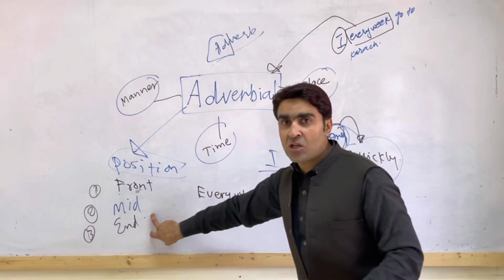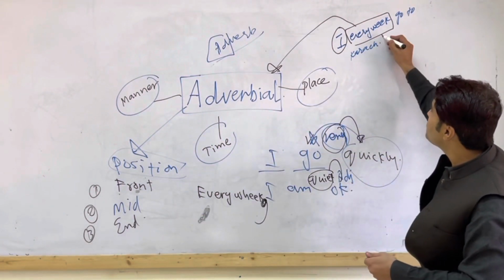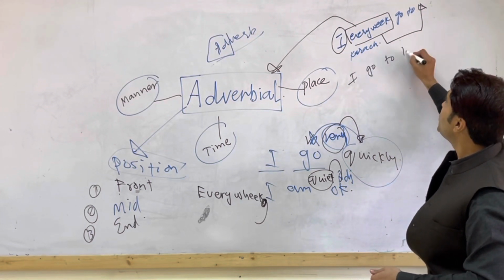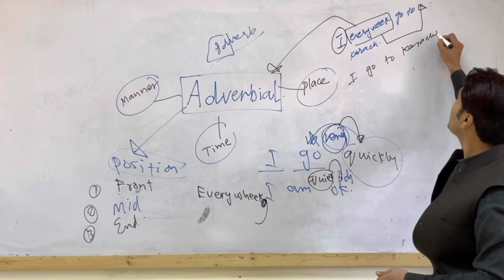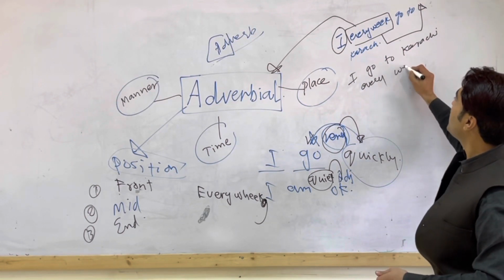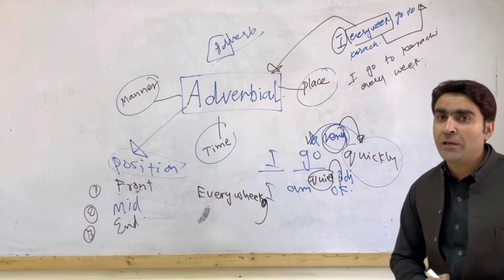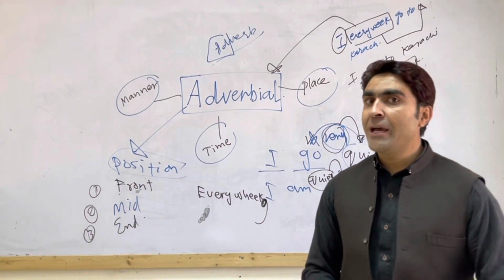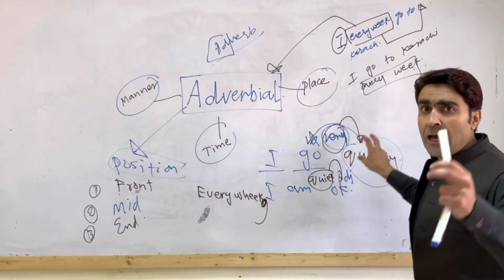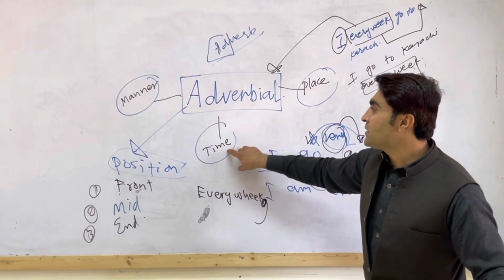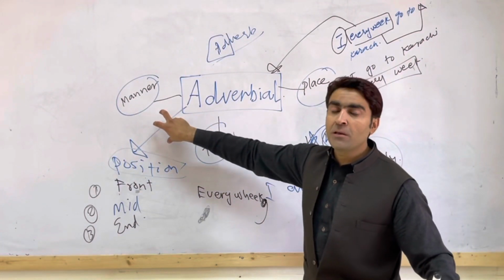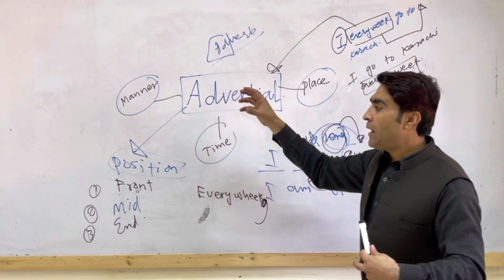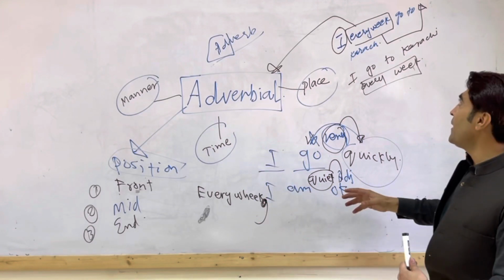As far as the end position is concerned, you have to bring this here. For example, I go to Karachi every week. So every week is called the adverbial, which has come at the end position. Now, I told you before as well, this is time. The same can happen: you can put manner at the front position, at the mid position, and at the end position.